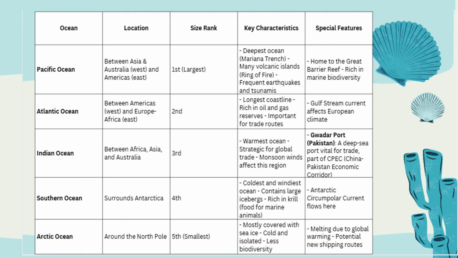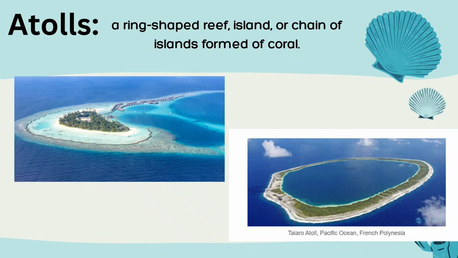The Arctic Ocean is around the North Pole. Fifth, the smallest ocean, mostly covered with ice, cold and isolated, right? Due to melting caused by global warming, potential new shipping routes are emerging. Here I come to atolls. Why am I discussing them? Because when we're discussing the Pacific Ocean, atolls play a vital role.